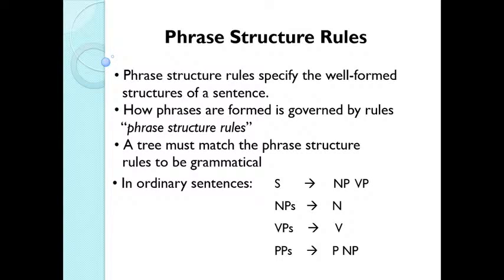If a sentence has to be grammatical, it has to follow or match the basic tree having the phrase structure rules. In ordinary sentences, we have these phrase structure rules, that is, sentence consists of noun phrase and verb phrase, and noun phrases consist of maybe a noun only. Verb phrases can consist of only a verb, or prepositional phrases can consist of a preposition and a noun phrase. And here you see, in prepositional phrases you have a preposition plus noun phrase, and following the rules of noun phrase you can have only a noun after the preposition.